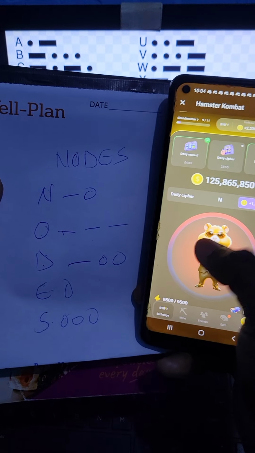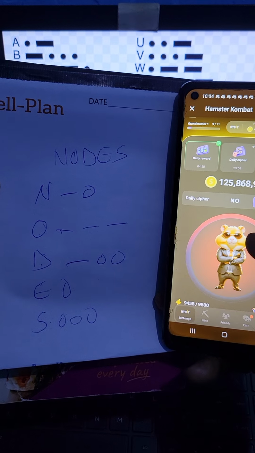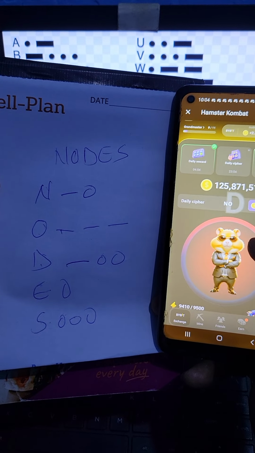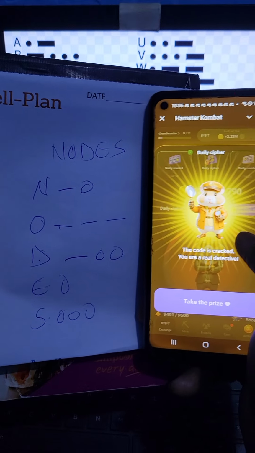Then O, long press. Then D, long press, tap. Then E, you tap once. Then S, tap. And the word is nodes.